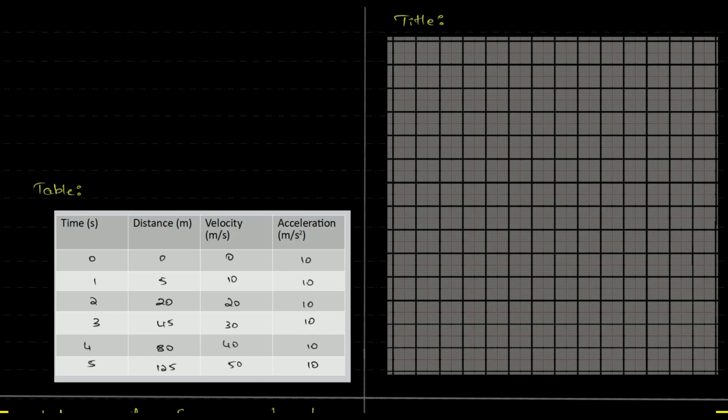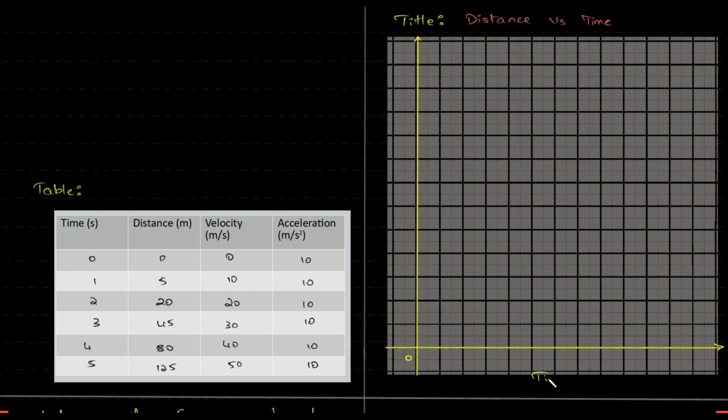Okay, here we are planning to draw a distance versus time graph. And we are taking a scale of per second basis, right? Along the x-axis, it's per second basis. Along the y-axis, the highest value is 125. I think 10, 20, 30, 40, 50, 60, 70, 80, 90, 100, 110, 120. Yeah, so this is 0. Along this, we have our time in seconds. And this is distance